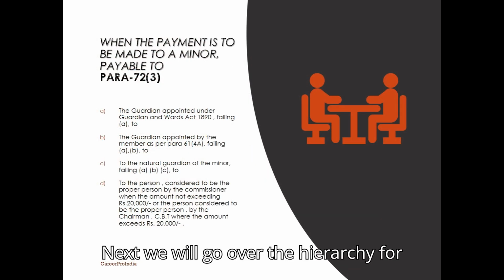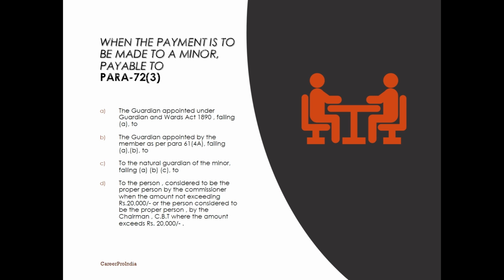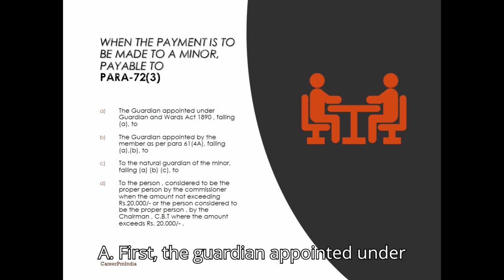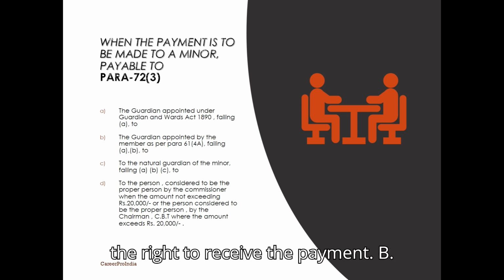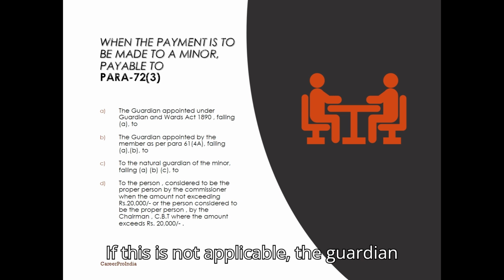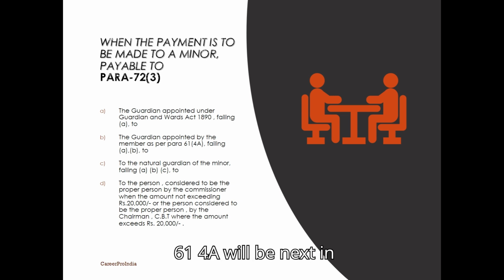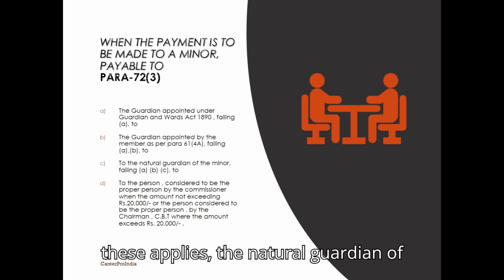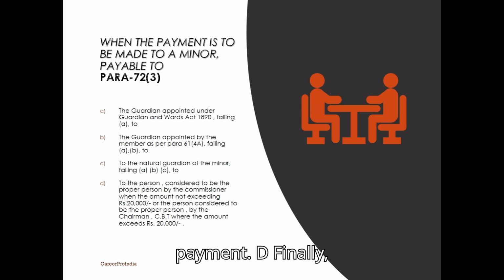Next, we will go over the hierarchy for payment in cases involving a minor. A. First, the guardian appointed under the Guardian and Wards Act of 1890 has the right to receive the payment. B. If this is not applicable, the guardian appointed by the member, as per paragraph 61(4)(a), will be next in line. C. If neither of these applies, the natural guardian of the minor will be entitled to the payment.